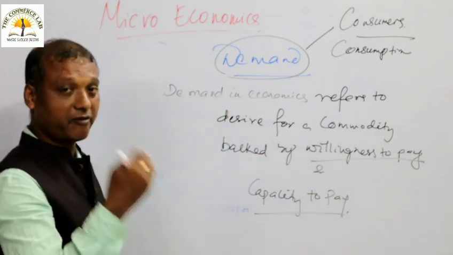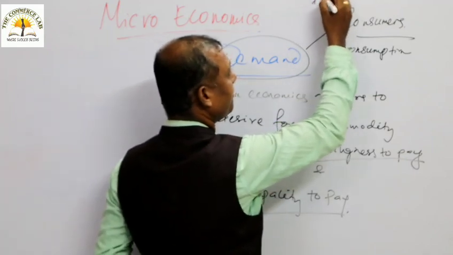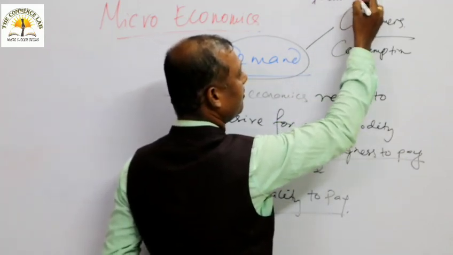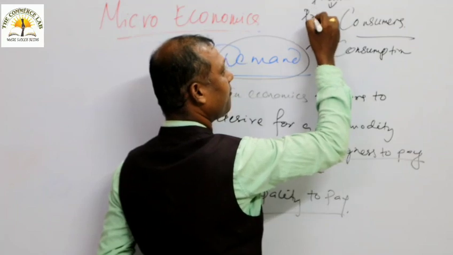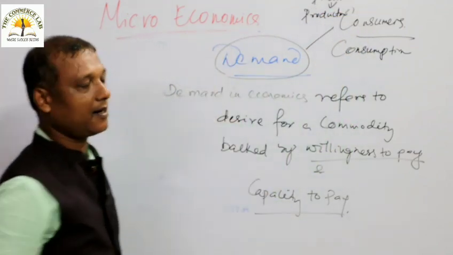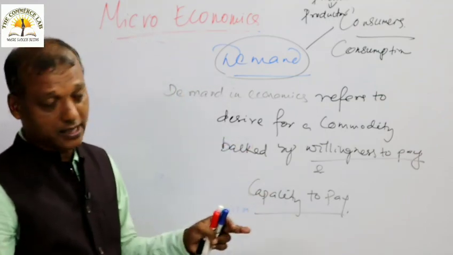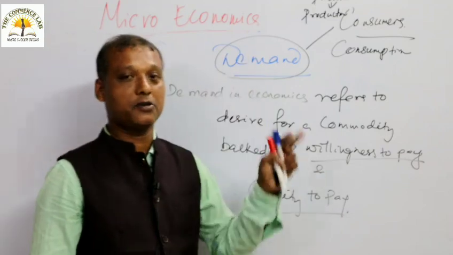The activity performed by producers is known as production. Let me write that. One is your producer, production; consumer, then consumption. So the activity performed by consumers is known as consumption. The activity performed by the producer is known as production.